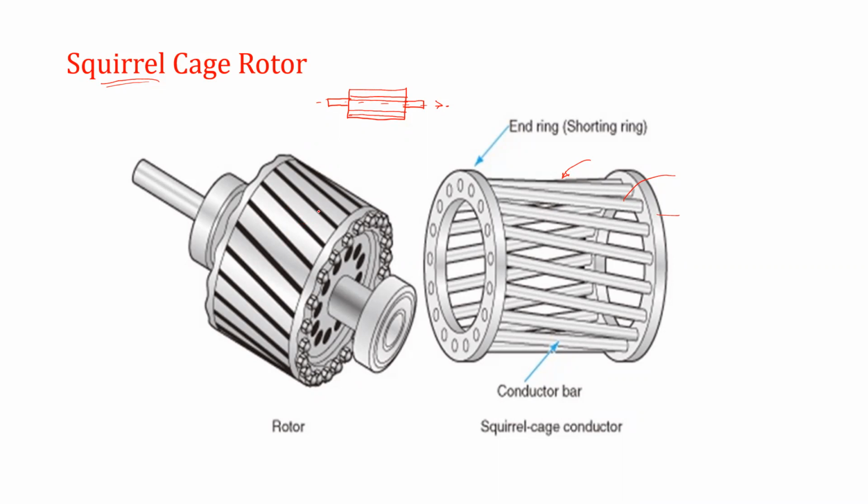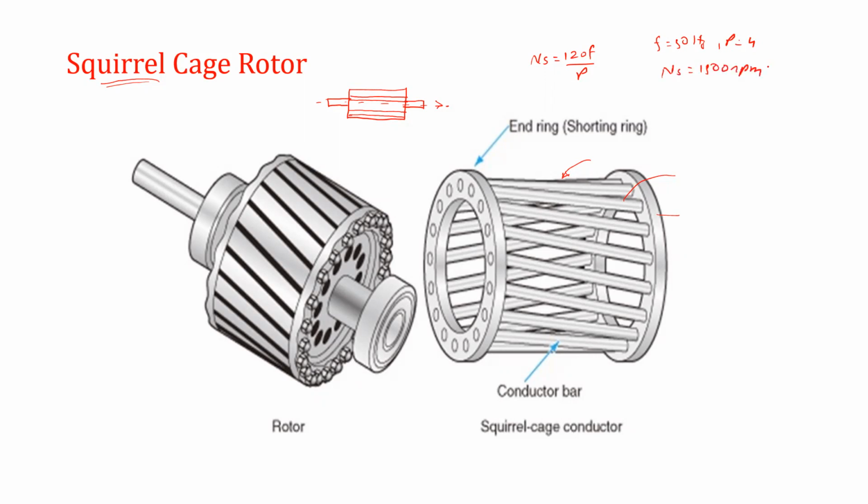The induction motor is a self-starting motor, which is very important. It is also called an asynchronous motor, because it never runs at the synchronous speed. The synchronous speed is equal to 120 F upon P, where F is the supply frequency and P is the number of poles. For example, F is 50 Hertz and the number of poles is 4. So the synchronous speed is equal to 1500 RPM.